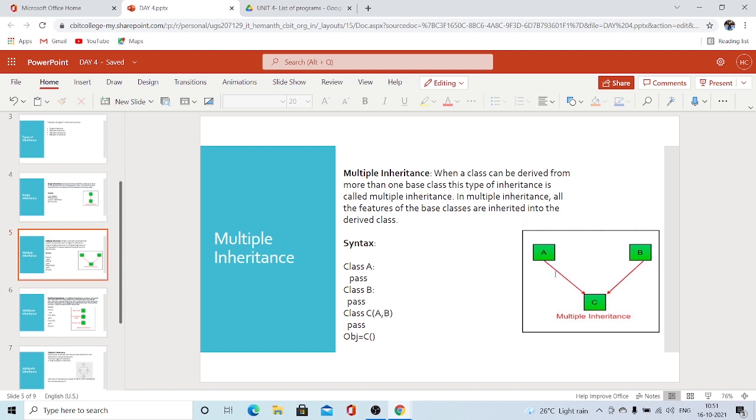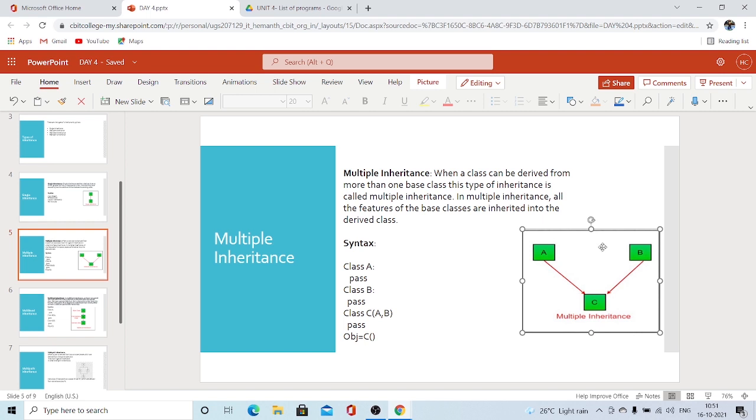Now here with the example, I'll show this. C is being derived from both A and B. This child class has more than one base class, that means more than one parent class. C is acquiring the properties of class A as well as the properties of class B. This is what multiple inheritance says.